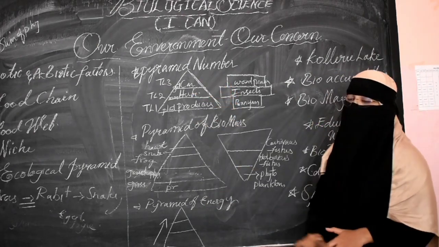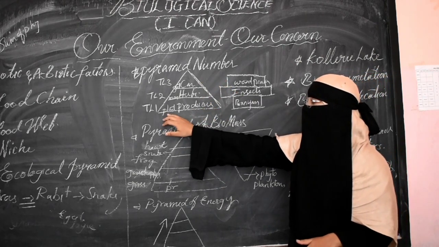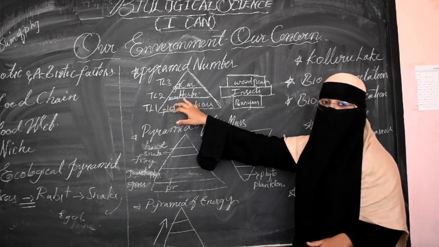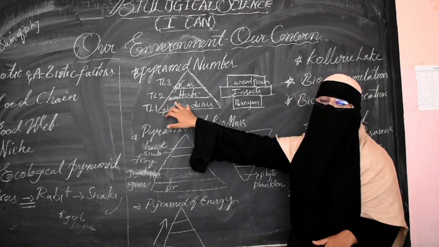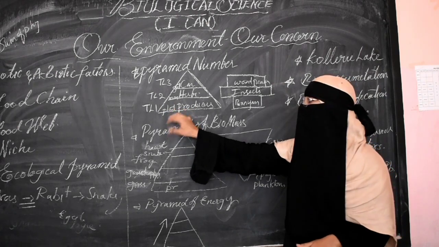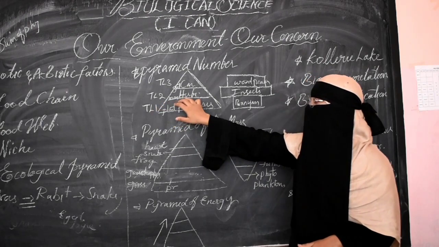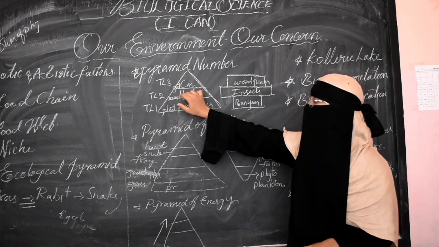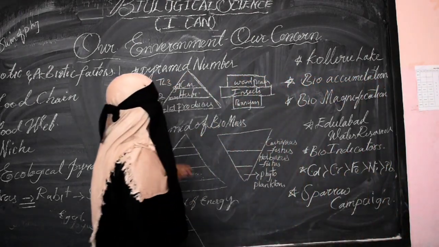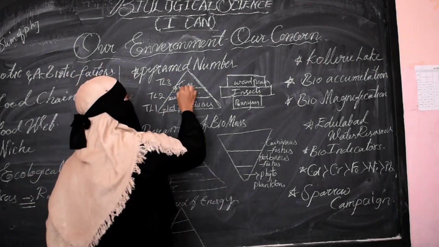So, the pyramid of number. As I have written, there are 3 levels. The first trophic level shows the plant producers, the second trophic level shows the herbivores, here man, and the third trophic level shows the carnivores. Actually man is not a herbivore but an omnivore, because man also consumes plants, so that's why we have taken him here as a herbivore. Man can be eaten by certain animals as well.